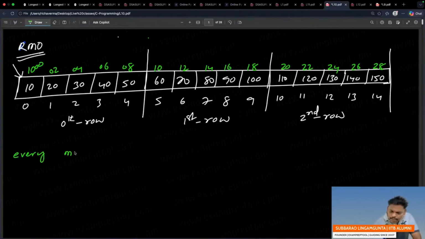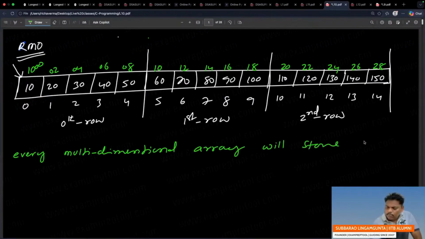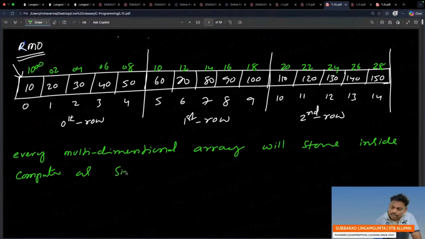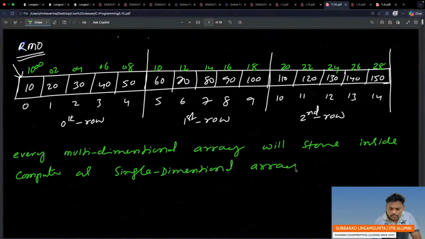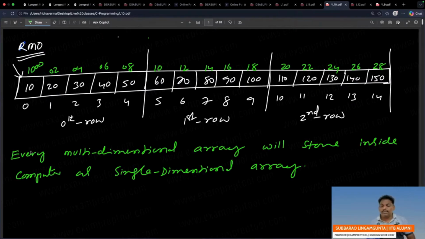Every multi-dimensional array will store inside a computer as a single dimensional array. This point you please take care.